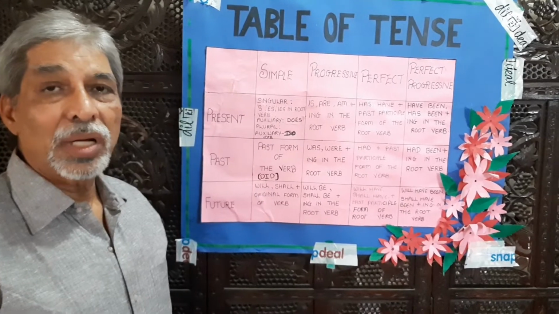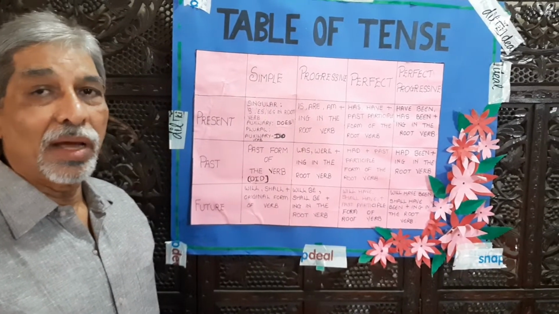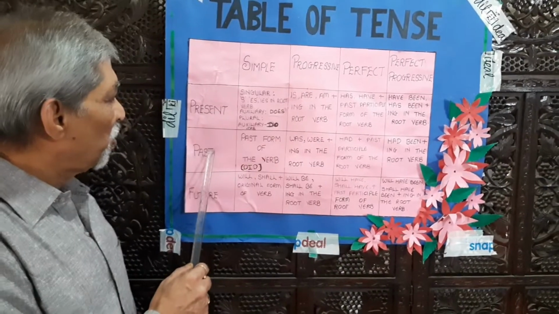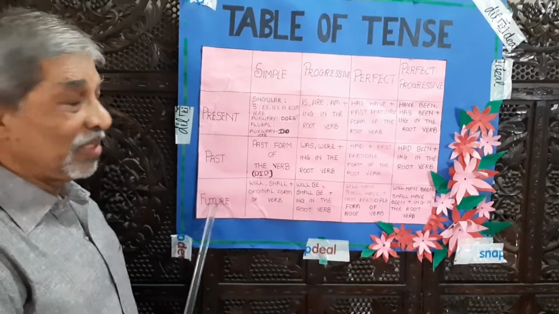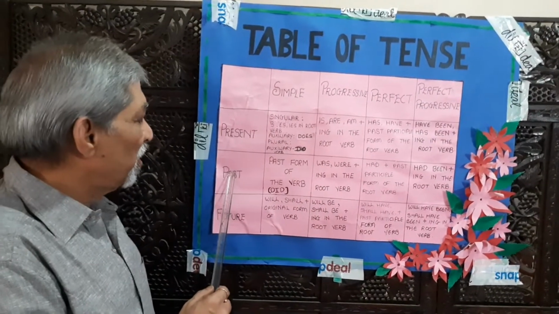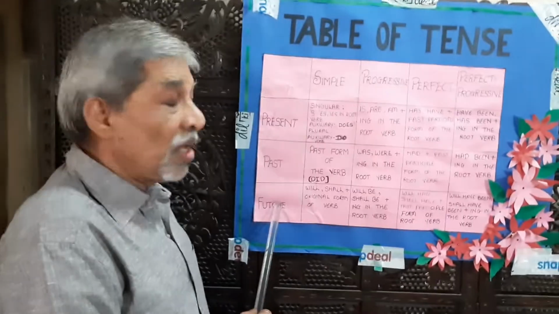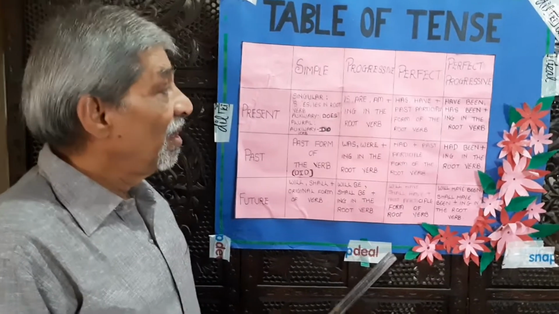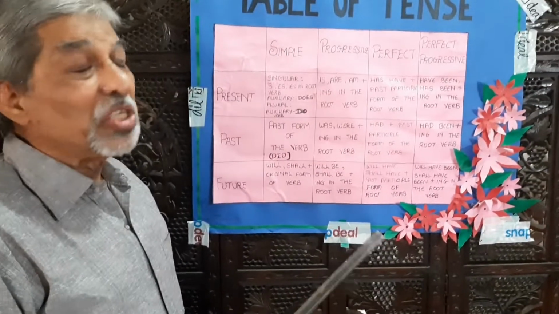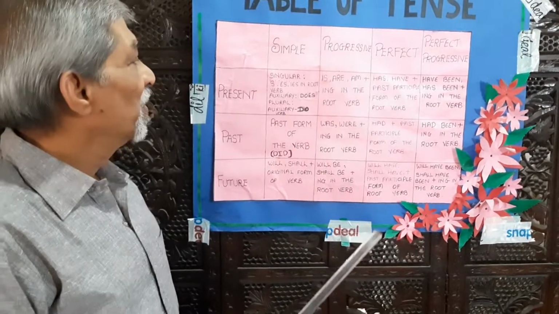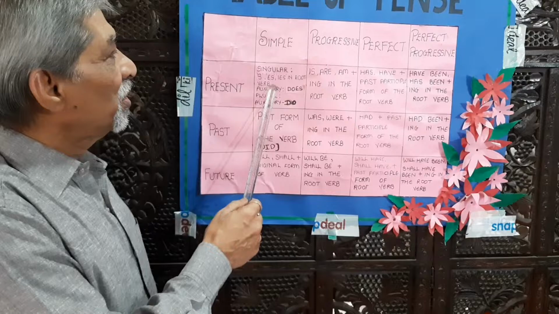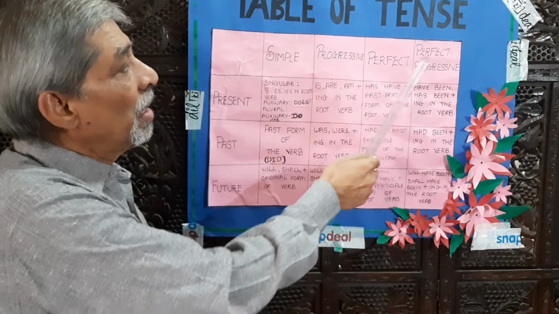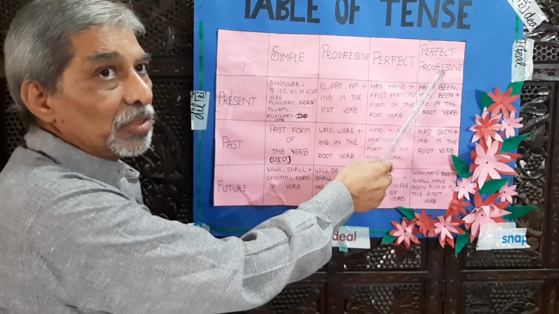There are three types of tenses in English, namely present tense, past tense, and future tense. These tenses are further subdivided into subdivisions, namely simple present tense, present progressive tense, present perfect tense, present perfect progressive tense.